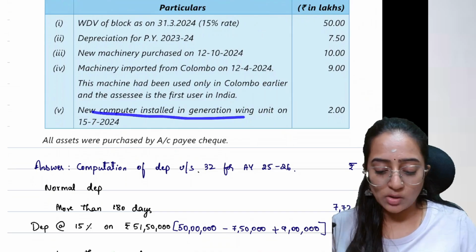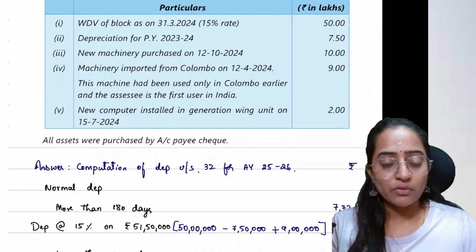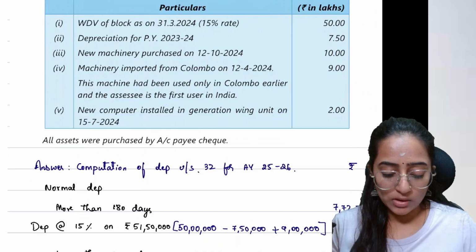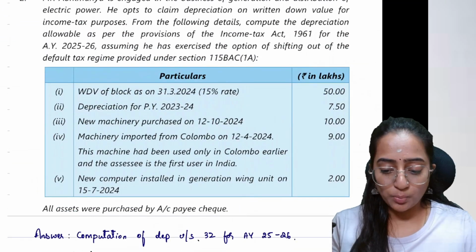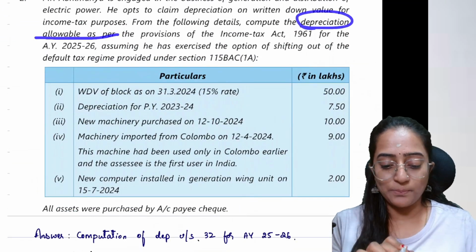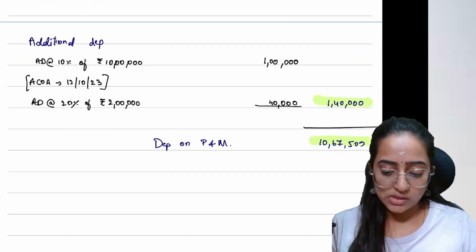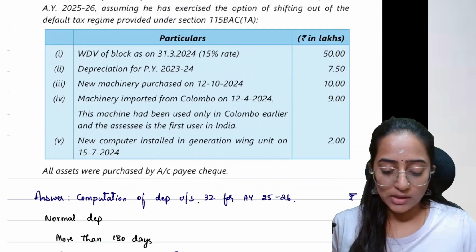New computer installed in the generation wing unit on 15/7/2024. All the purchases were made by account page check. What have they asked you? They have asked you to compute the depreciation allowable. They're just asking you how to compute the depreciation.